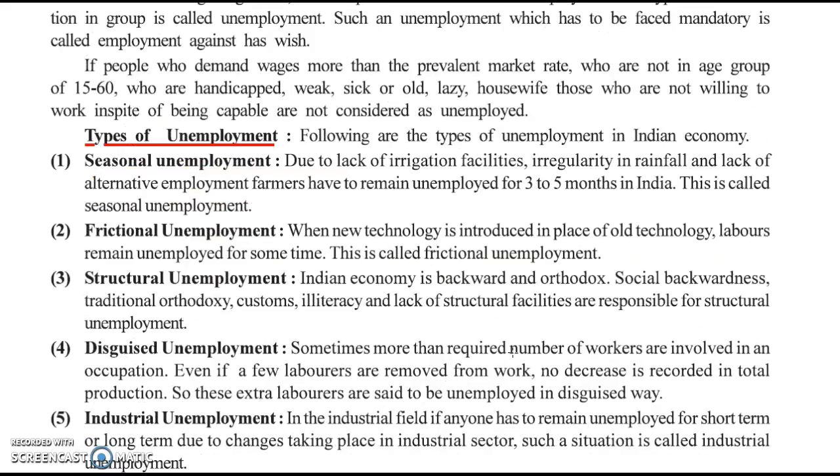What are the types of unemployment? Seasonal unemployment, meaning for some seasons people can get work, and in the other seasons people may not get work. Frictional unemployment, where because of old technology, people cannot get used to new technologies and get unemployed.